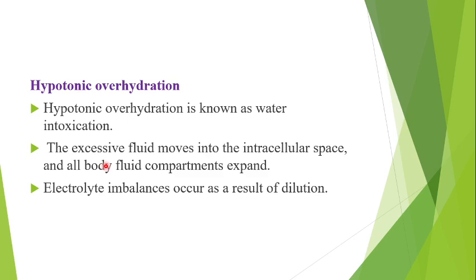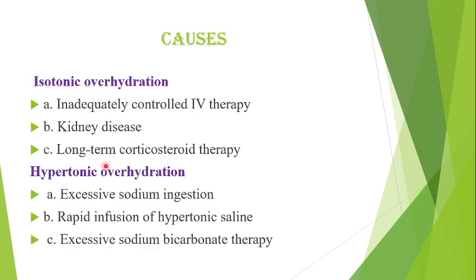What will happen in this hypotonic type? Both the intracellular and extracellular fluid compartments are swollen. Then excessive hemodilution occurs, and in that condition electrolyte imbalances happen.